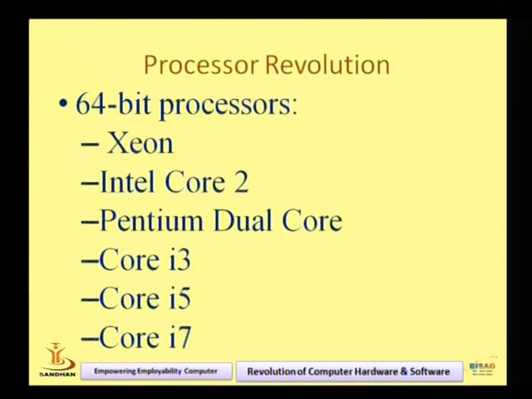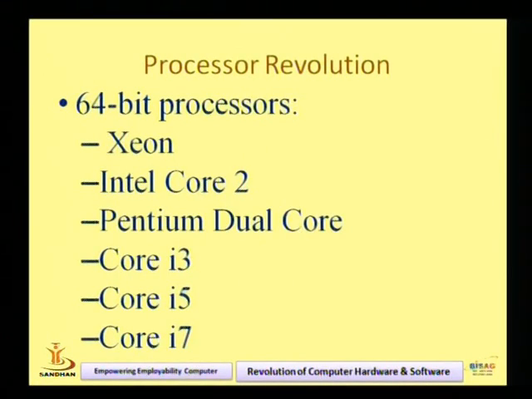We know that Intel Core 2 Duo, Intel Dual Core, Core i3, Core i5, Core i7 are 64-bit processors. So, when the computer was invented, at that time, it was 4-bit. Now it is available up to 64-bit. Now the question is, what is the difference between the different bits? Like the difference between 32 and 64. So we have 64-bit right now, and the configuration of computers is changing rapidly today, right?